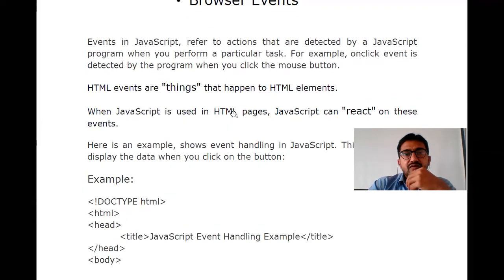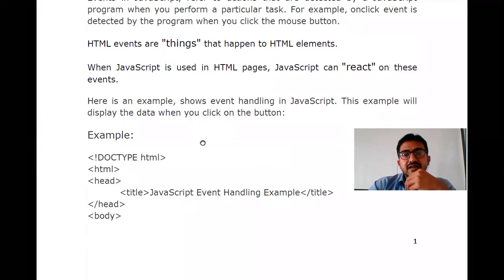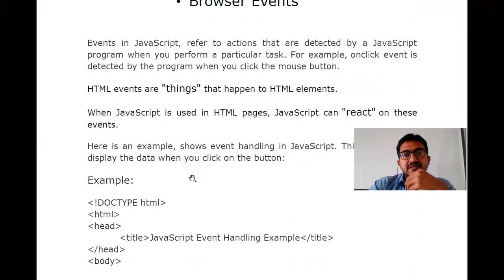Now, just now I have discussed this. To handle events in JavaScript, events refer to actions that are detected by a JavaScript program. JavaScript program detecting means what? Whenever any trigger, any event has triggered, the action has to be performed. That action is called an event.